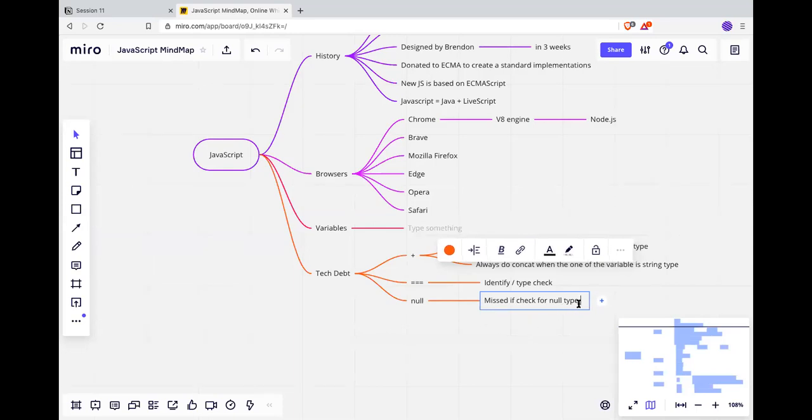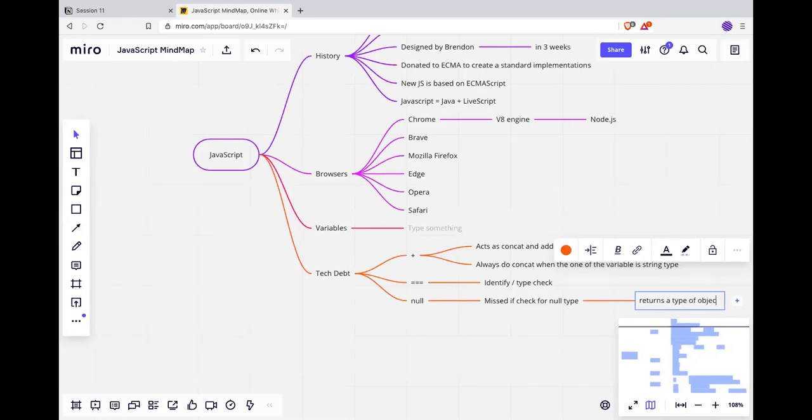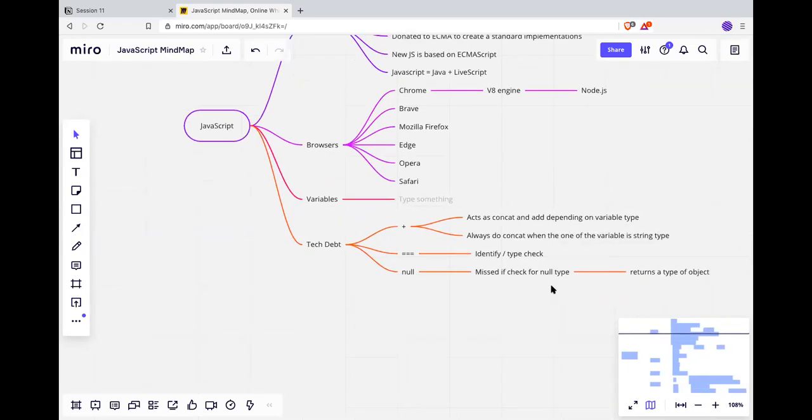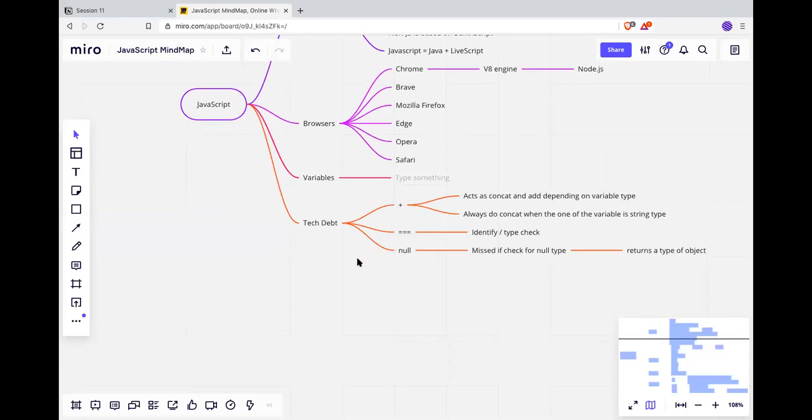Next, if you check for null type, it returns typeof object. Okay. All right. Anything else? These are the most prominent tags. There are more, but not really required.